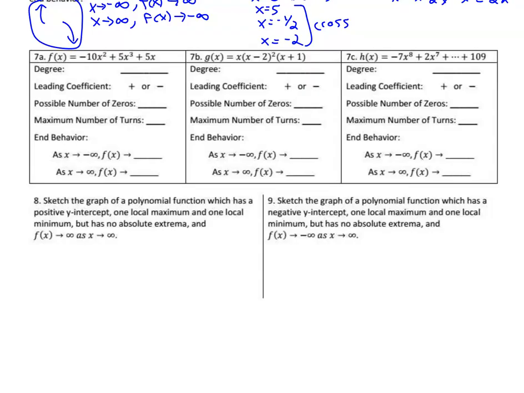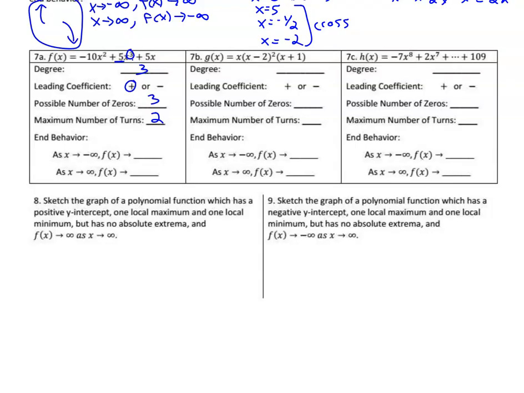On number 7, the first one, 7a, the degree, we have to find the highest power. This one's not factored, so we look for the highest power, and that was the degree of 3. The leading coefficient is the term in front of that highest powered term, and that was a 5, so it's a positive leading coefficient. And then the most number of zeros it can have is whatever the degree is, which is 3. The turns is always 1 less than that, so there could be 2 turns at maximum.